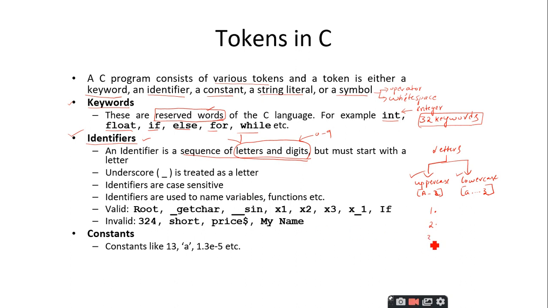And the third rule: no special characters are allowed. So the identifiers accept only the uppercase letters, lowercase letters, or the digits. No special characters, such as you cannot include a dollar in between the identifier, or you cannot include a cap symbol, you cannot include a star symbol. These are all not allowed. Plus symbol, these symbols, these are special characters which are not accepted as a part of an identifier.